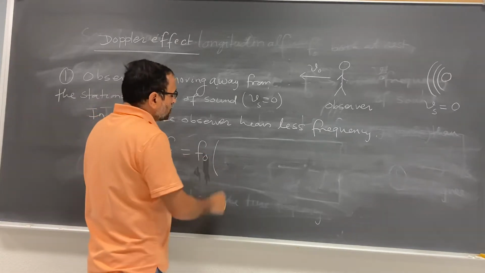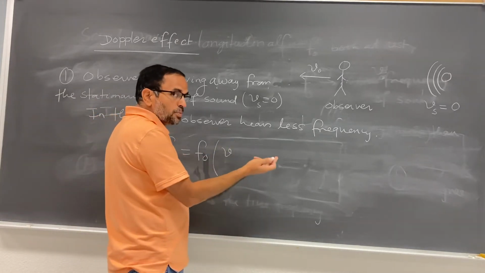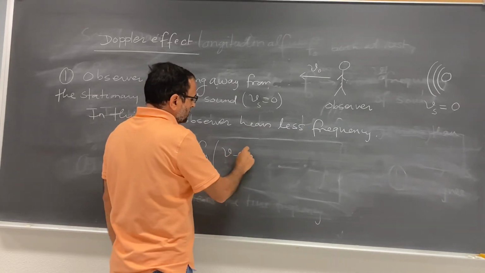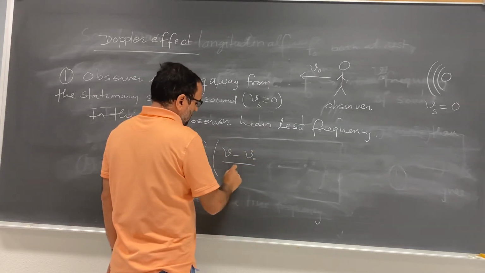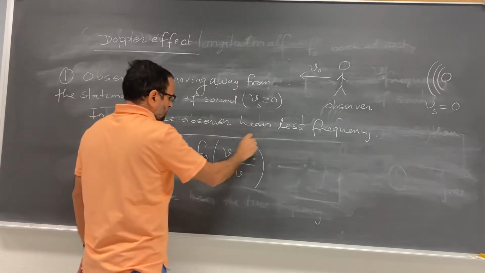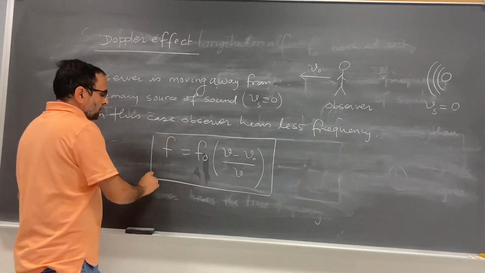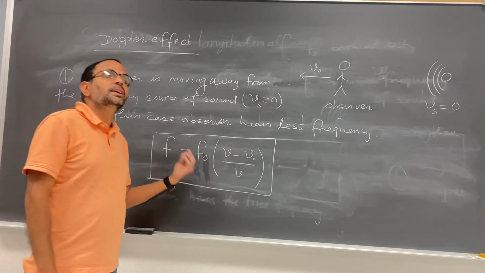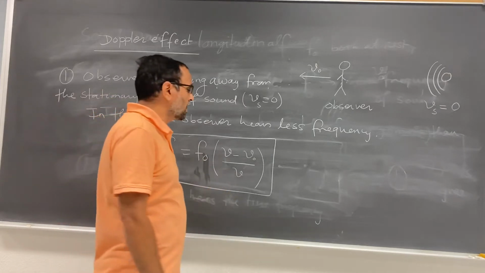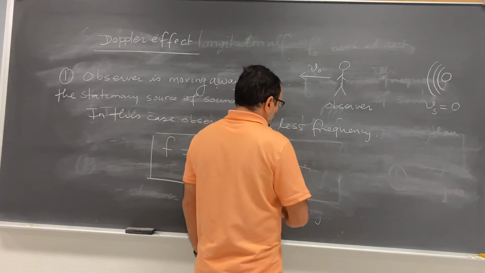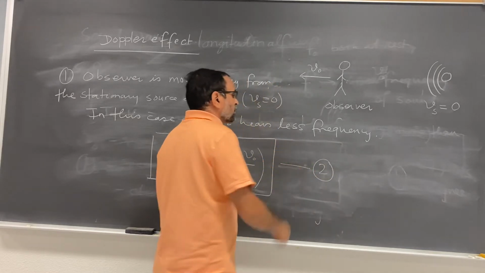In the previous case it was v plus v0, because that was the bigger frequency. In this case it's smaller frequency, so you have to write down v minus v sub 0 divided by v. This is the second case. So in this case, the frequency observed by the observer is less than the true frequency of the source of sound. I mean the sound wave, less than the frequency of the sound wave. So this is equation number 2.